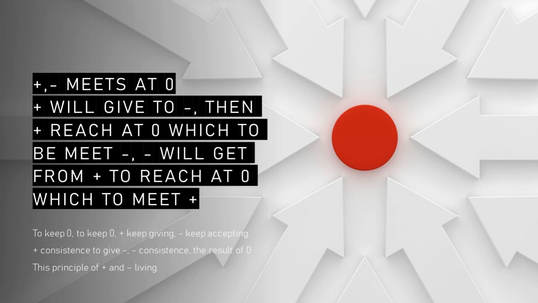The man is to reach 0, giving all to the minus of the woman. The man is 0, the woman is minus, and the woman getting all of it becomes 0, minus to be 0. This is the minus and plus principle.